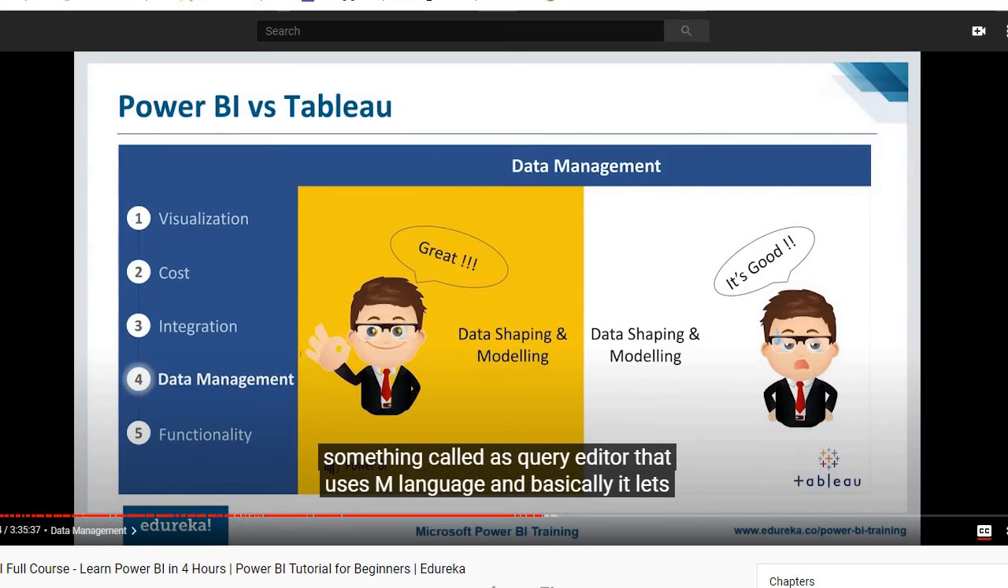Why? It has something called the query editor that uses M language, and basically it lets you do so many things with ease. And you do not have to worry about switching into Excel every now and then because Power BI kind of takes care of it there and then. So yes, it does help you. And if you ask about Tableau, even the people who use Tableau would complain that there's too much to and fro between Excel and Tableau. If there was a solution for it, it would have been much better. So when you talk about data shaping, Power BI wins.